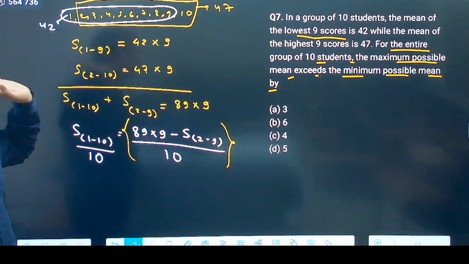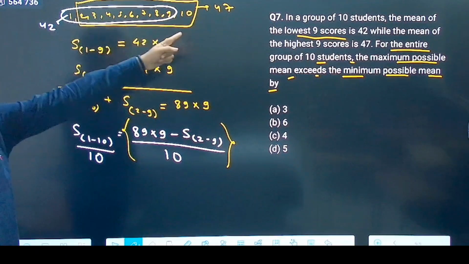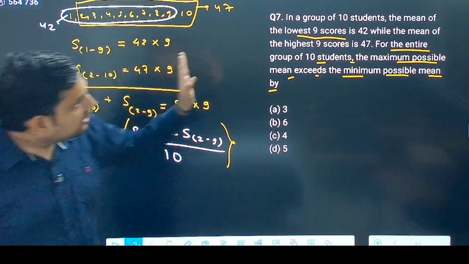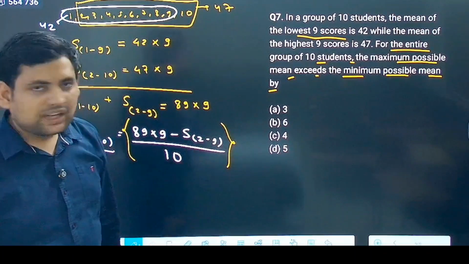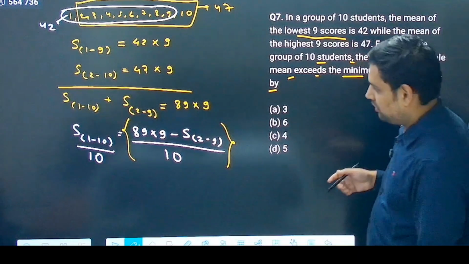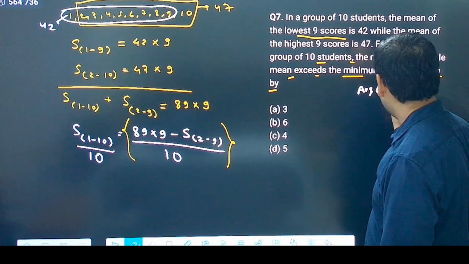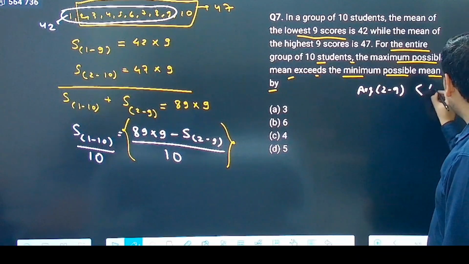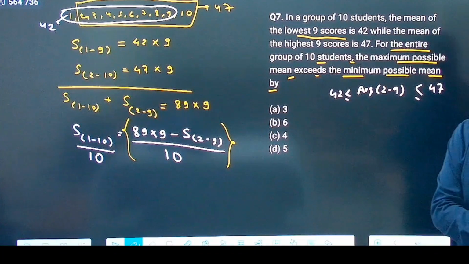It must be greater than 42, correct. The least it can be is 42, the maximum it can be is 47, because 10 is greater than that, correct, and 1 is smaller than this, because they are arranged as the lowest 9 scores and the highest 9 scores. So they are arranged like this. So that means if I take the average, the average score for students 2 to 9 must be less than or equal to 47 and greater than or equal to 42, correct. This is the range.